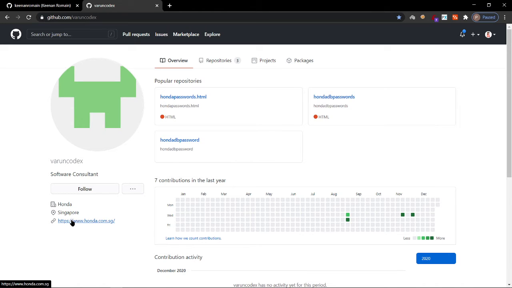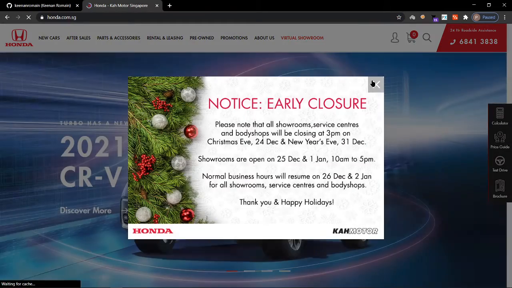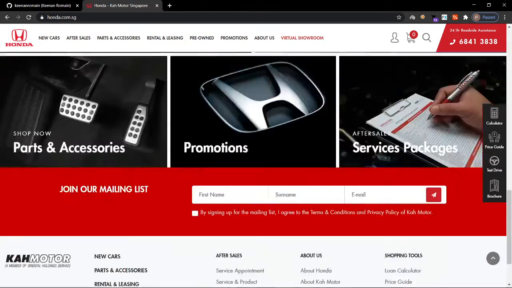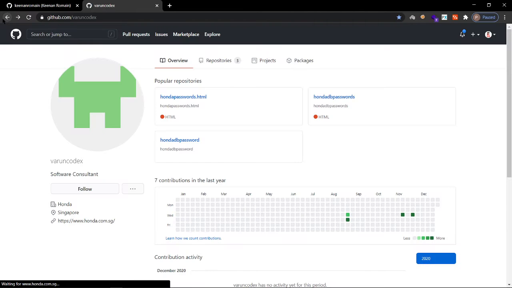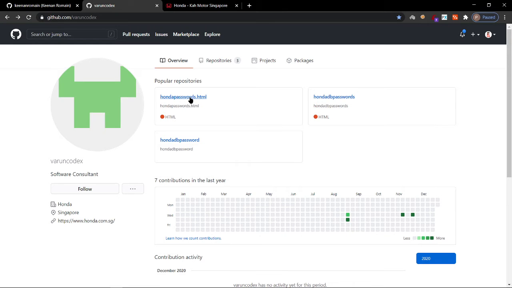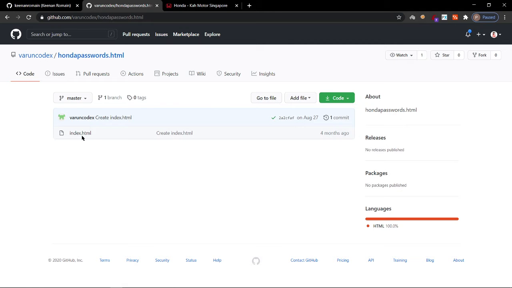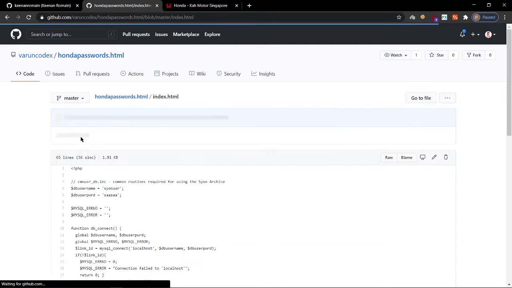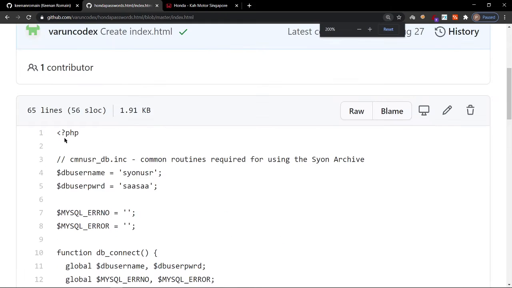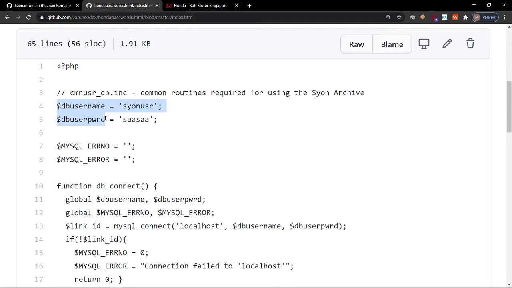He has given the link for his website. This is Honda. You probably know the company, right? It is an automobile company, and he's working under Honda. But see, this guy has exposed his company's passwords. Hope you are able to see this.